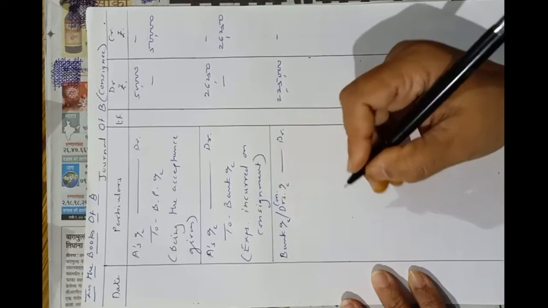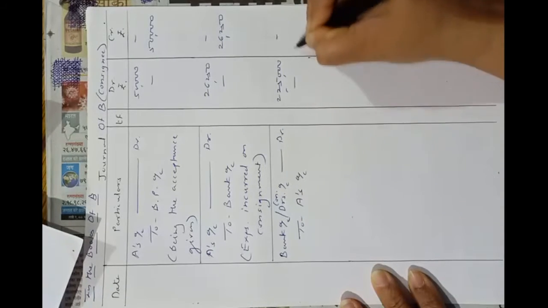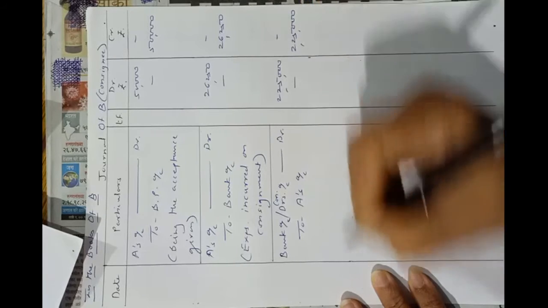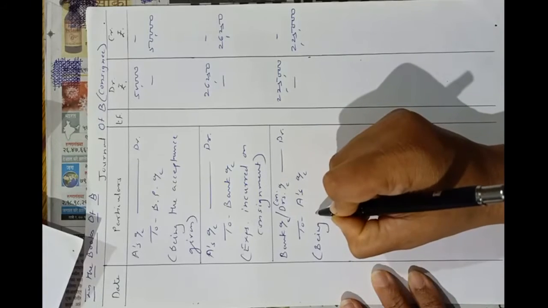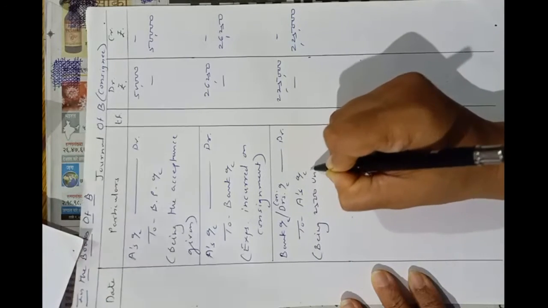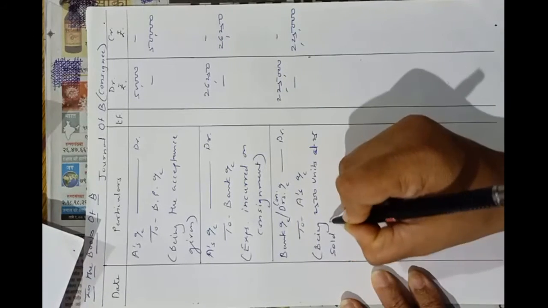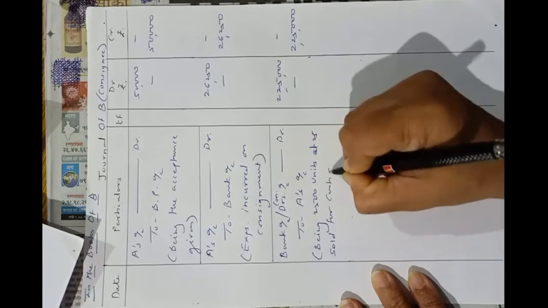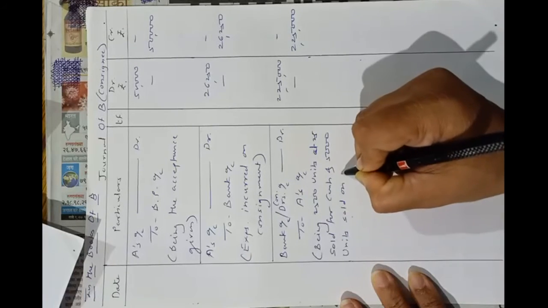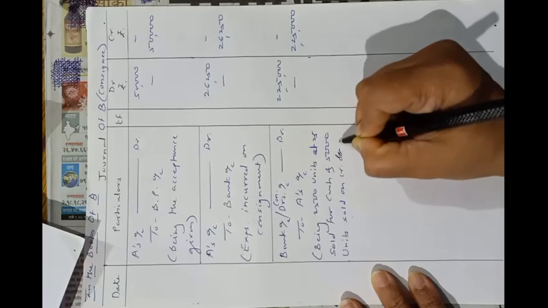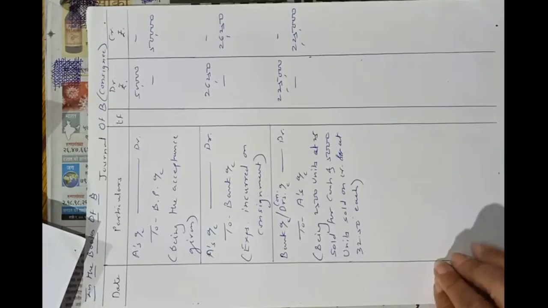You can pass two separate entries also, but he is sending all the amount to A, so to A's account 2,25,000. Okay, being 2,500 units at 25 sold for cash and 5,000 units sold on credit at 32.50 each. This is the narration.